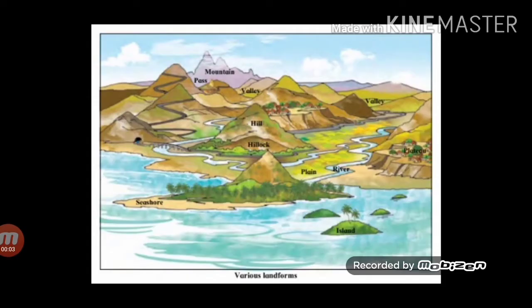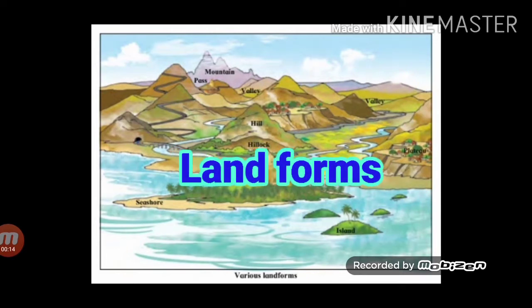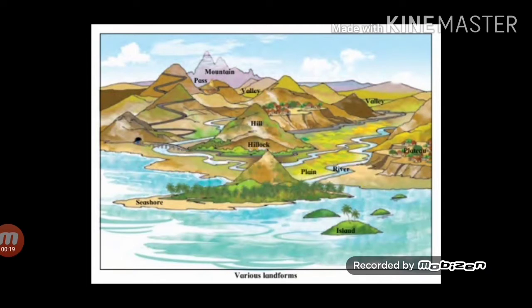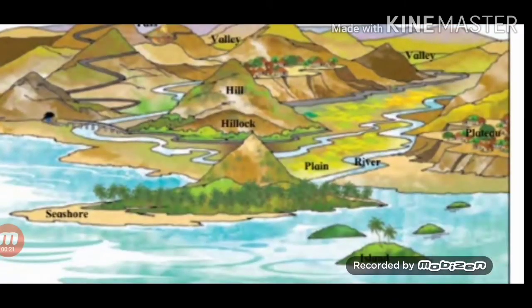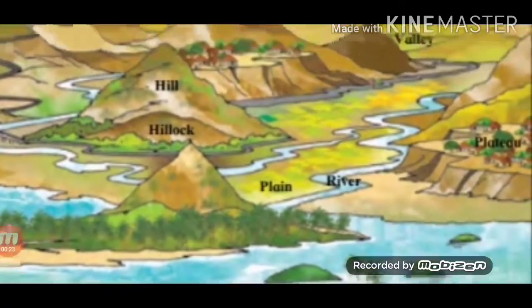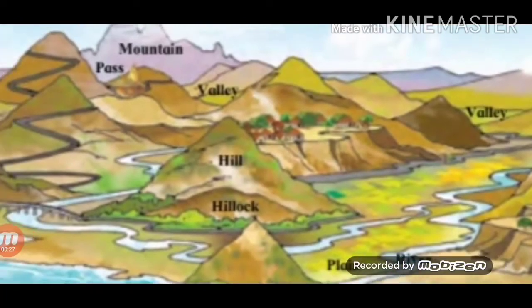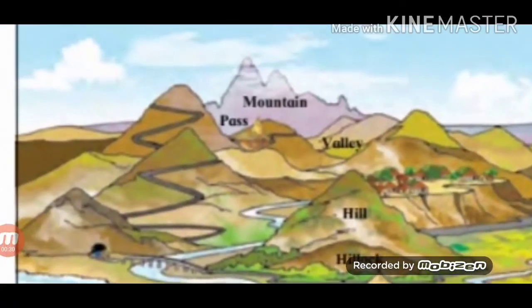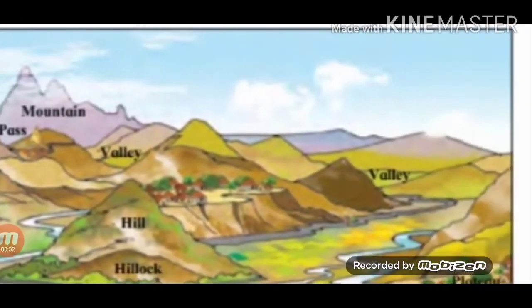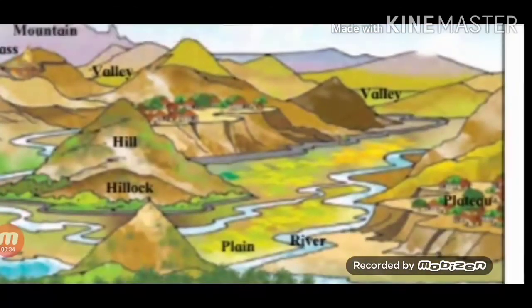The land is not even in all places. The unevenness gives different shapes to the land in different places. They are called landforms. In the picture above, you can see some landforms like the plain, hills, mountains, islands, rivers, hillocks, hill, valley, pass, mountains, etc.